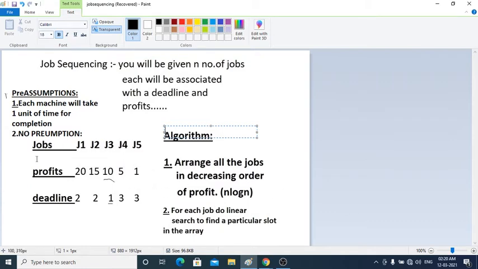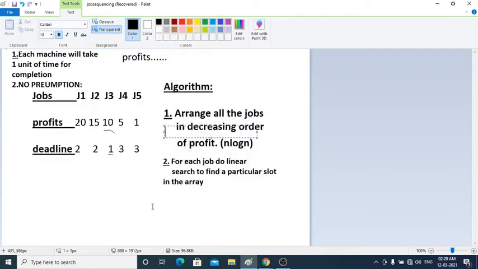So it takes order of n log n. Even if it is not given in sorted order, suppose J2 has been given first, then J4, then J5, whatsoever, then you need to sort that. For that sorting you need n log n time, and after that, for each job, do a linear search to find a particular slot in the array. So what does that mean?